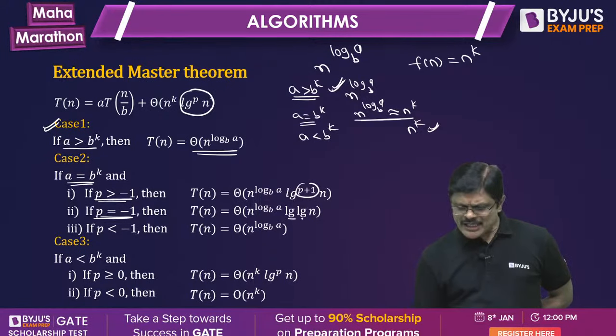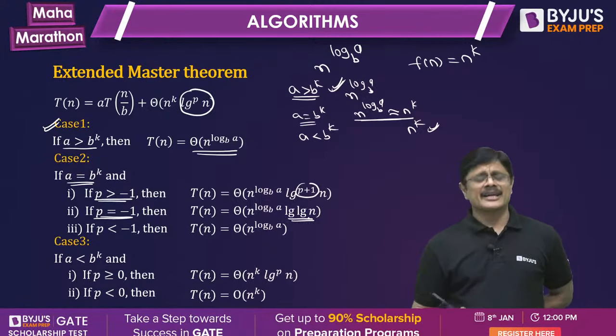When P is equal to -1, it is simply log log n. Instead of multiplying with log n, you multiply with log log n, my friends. And when P is less than -1, you don't do anything, just theta n power log a to the base b you write down. That factor is not a contributing term, so you can ignore it.